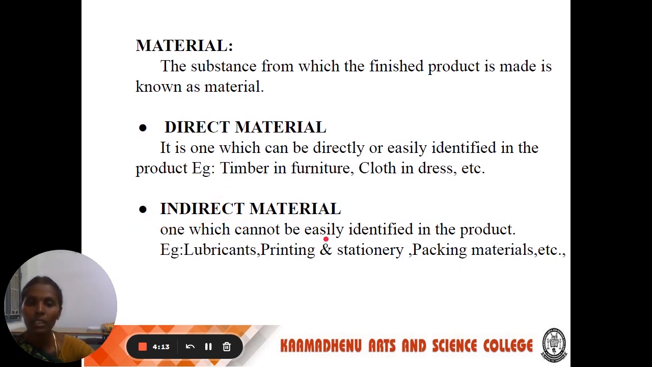One which cannot be easily identified in the product is called indirect material. Example: lubricant, printing and stationery, packing material, etc. That will help the production process, but it is not a direct material. It is not identified with the product. So that is called indirect material.